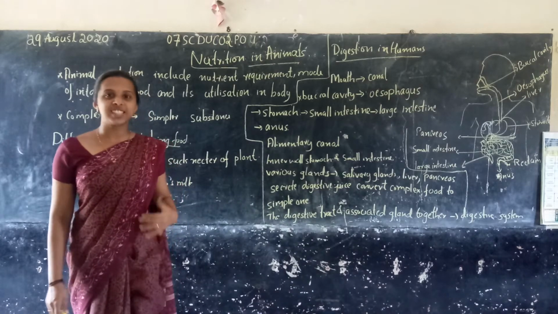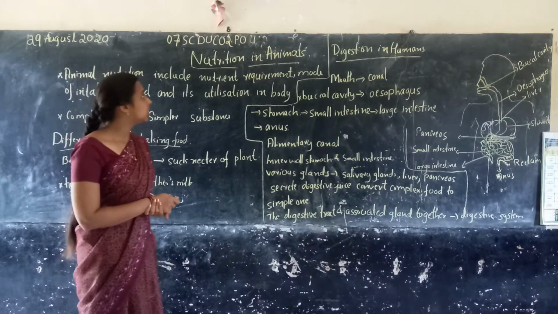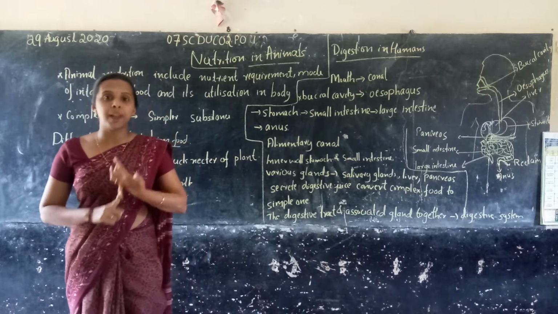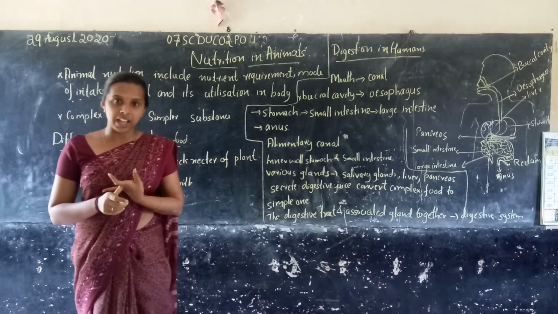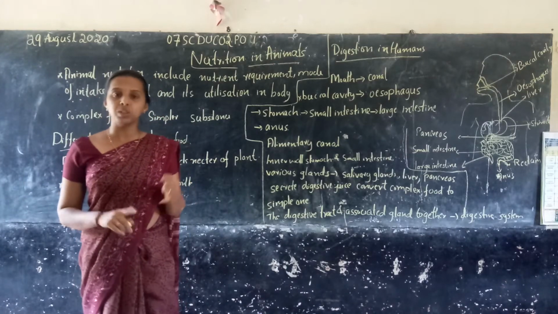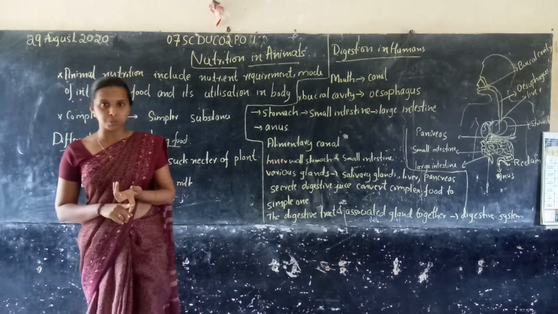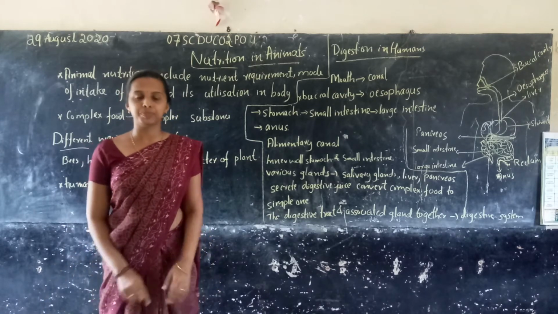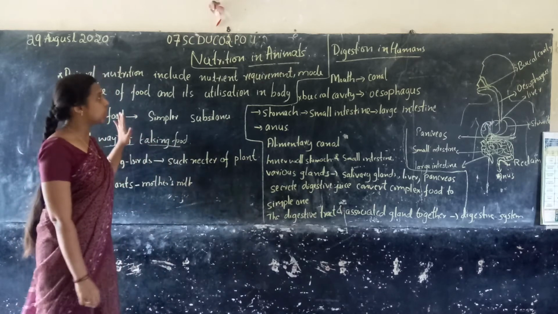Children, we studied last class. In the first chapter we studied nutrition in plants: what type of nutrition plants have, how they prepare food, how they synthesize food, how they produce carbohydrates and proteins, autotrophs, heterotrophs, saprotrophs, insectivorous plants, etc. Right? So in this class we study nutrition in animals.